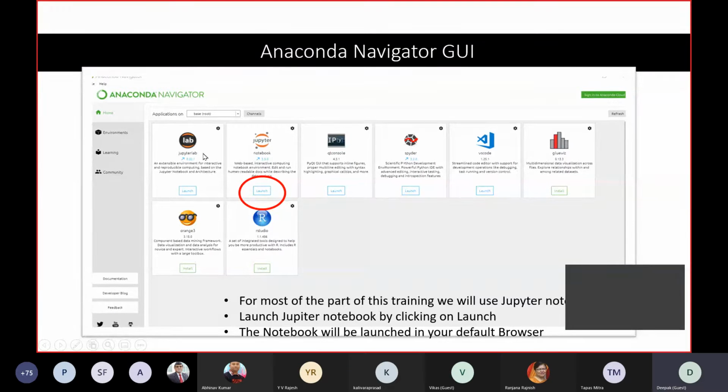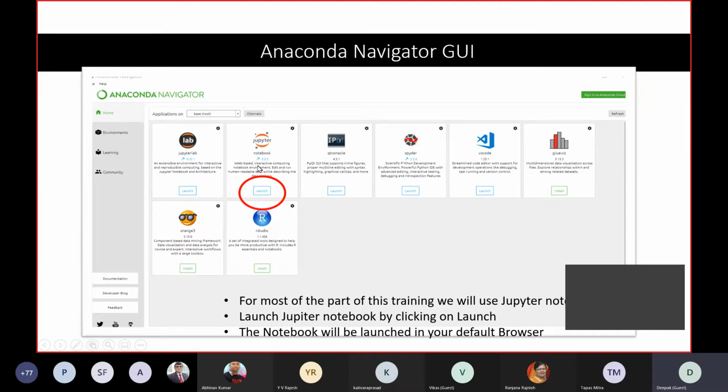So this is the thing, and there are a lot of options over there. You can see Jupyter Lab, Jupyter, Qt Console, Spyder, VS Code. This VS Code is the same thing which I am telling you, Visual Studio Code developed by Microsoft. The R option is also there, and two different tools, Orange and Glueviz, are also there. So that's not necessary. Only this Jupyter is beneficial for us, and we will use this Jupyter notebook.